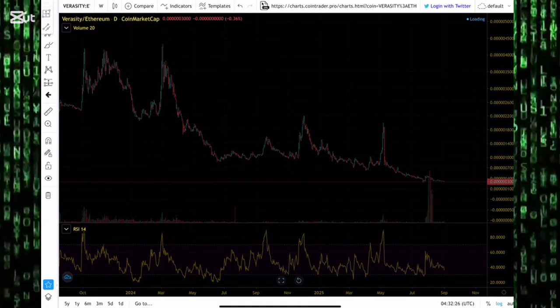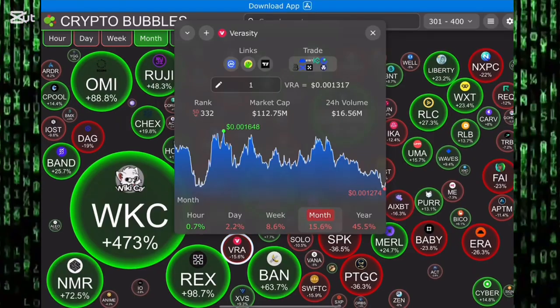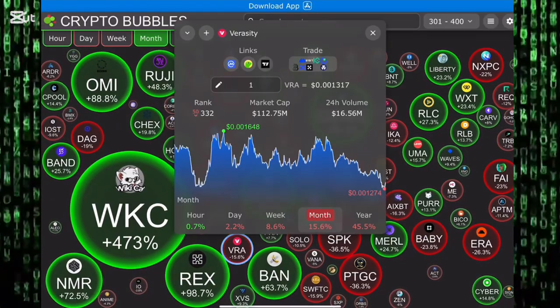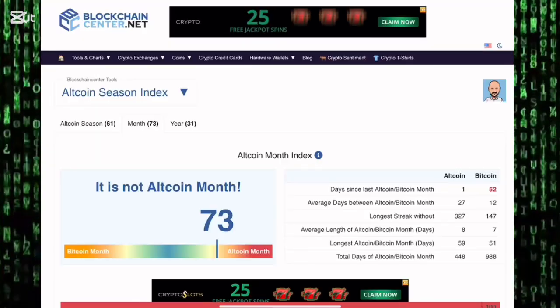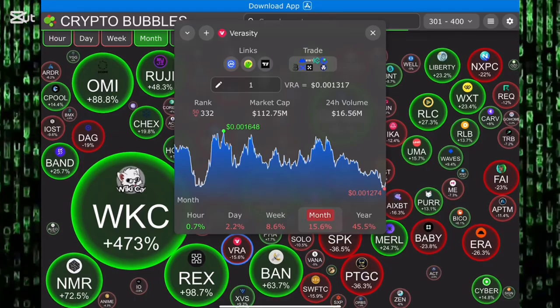Also look at Verasity's market cap, which currently sits around $112 million. Altcoin season is around the corner. How will it affect the price of Verasity? We'll talk about that and more in this video.